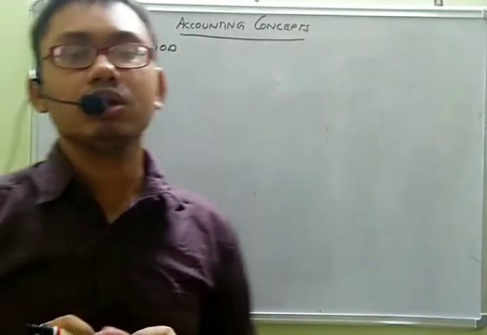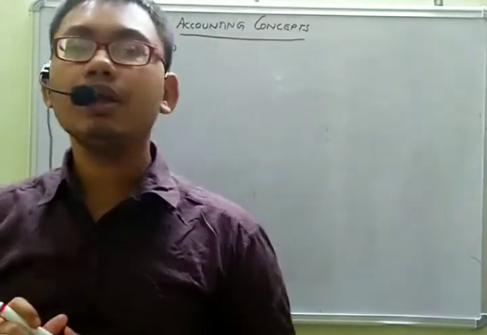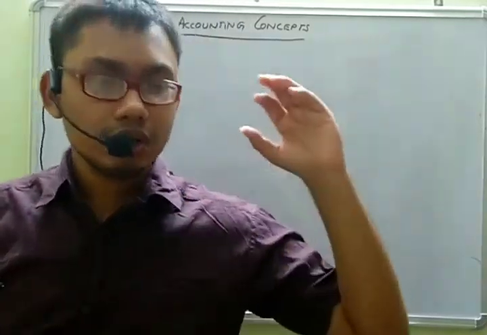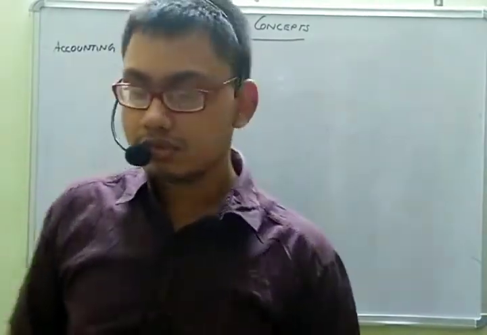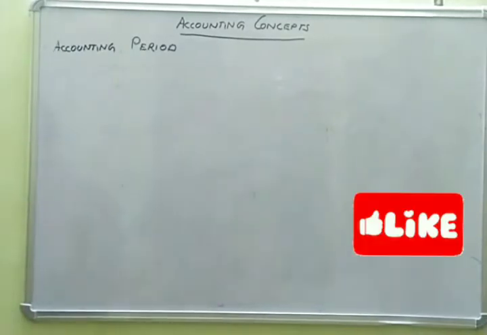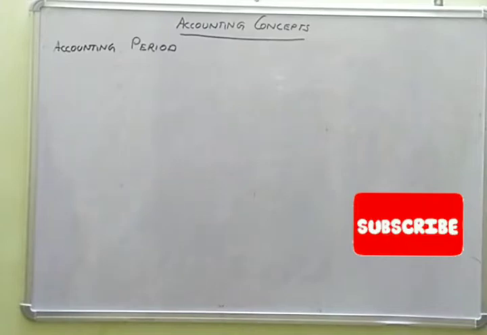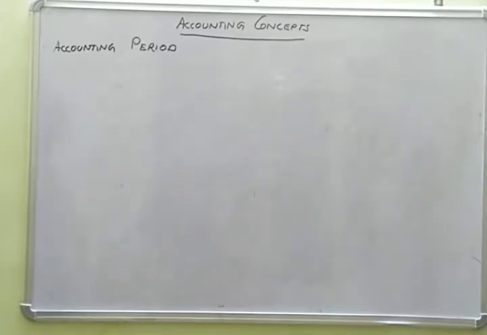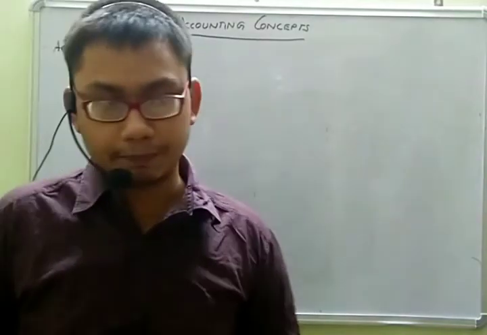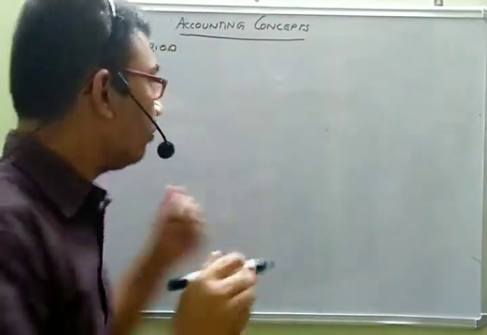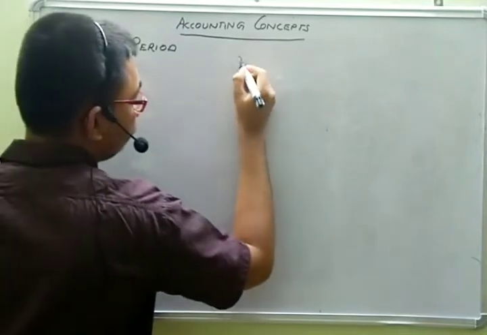What is this concept? The accounting period concept states that all accounting information should be maintained and interpreted at regular intervals. That is, all accounts should be maintained for a fixed period, generally 1 year or 12 months.